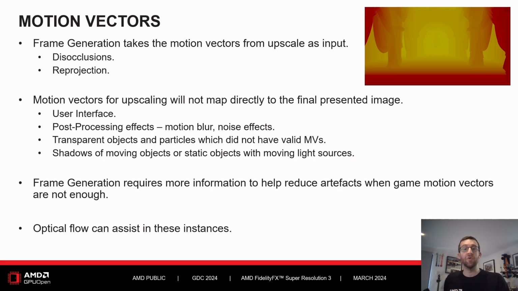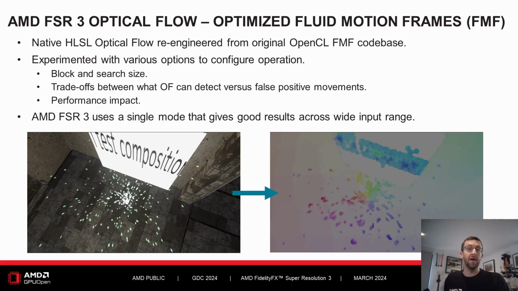Frame generation needs more information to assist with creating accurate interpolated frames, and this is where optical flow can help. Optical flow is a technique which tries to identify objects and estimate their motion from one frame to the next. For FSR 3, we took the motion estimation algorithm from the OpenCL Video Fluid Motion Frames codebase and experimented extensively. We expanded upon its capabilities to add smaller block sizes and adjustable search radius.